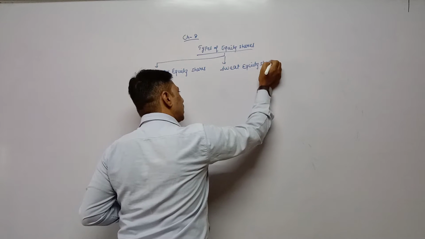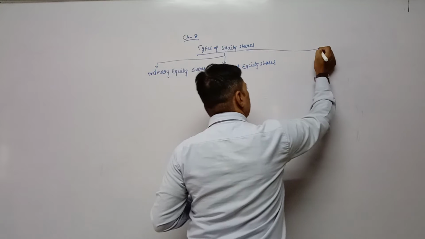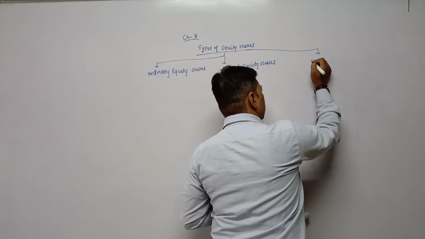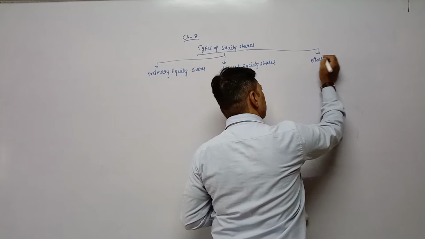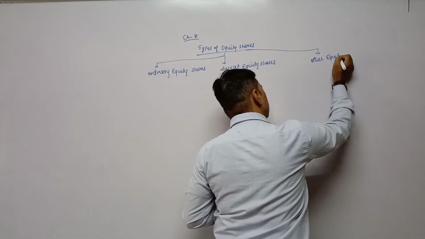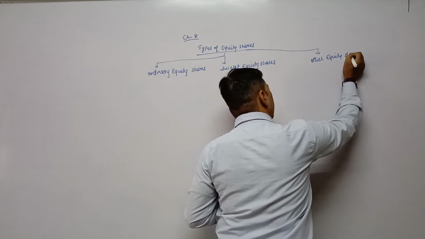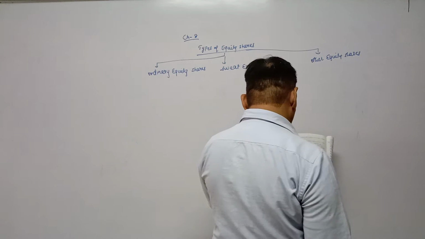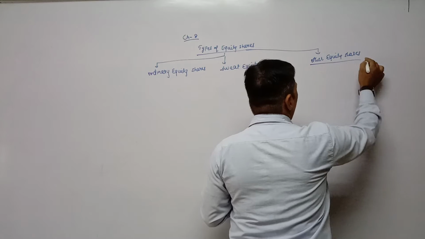And the third one is other equity shares. Under other equity shares, 2 points are given.